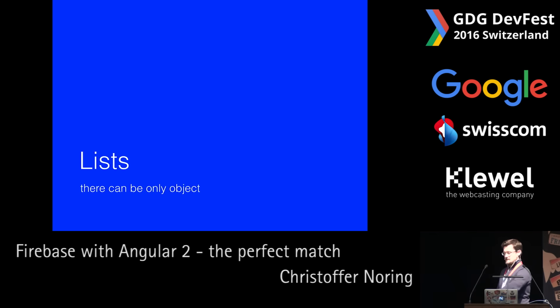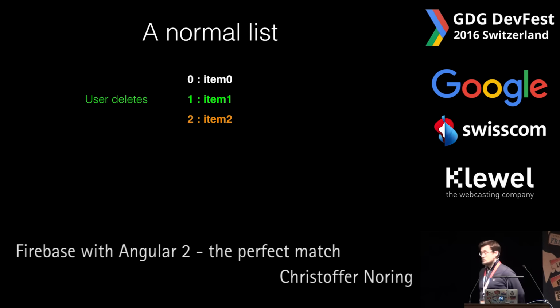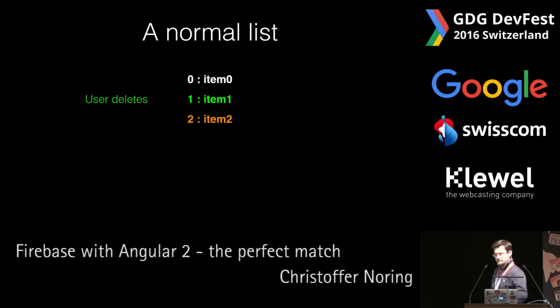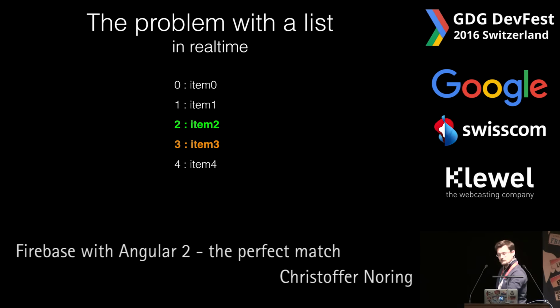Let's talk about lists and the problem of concurrency. A normal list would look like so. It would have three different items. One of the items is being deleted. And we also see that the effect of deleting such an item is that we get two items left, but we see that the index is being reassigned. So the two is no more, but a calculation needs to happen for this list to keep its structure.